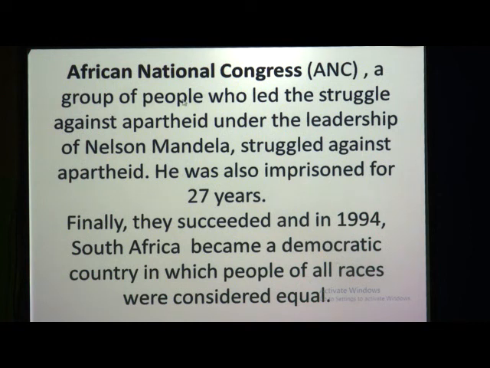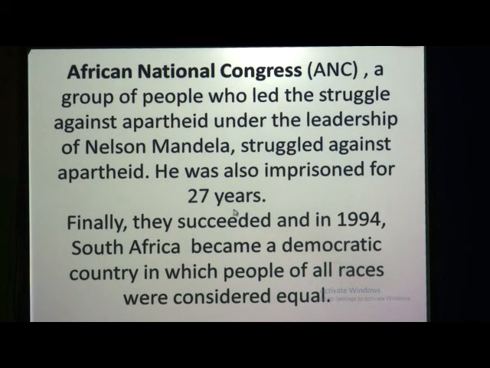So a group of people who led the struggle against this apartheid law under the leadership of Nelson Mandela struggled against apartheid. He was also imprisoned for 27 years. Means all these people under the leadership of Nelson Mandela protested and struggled against this law, and because of this, even Nelson Mandela was imprisoned for 27 years.